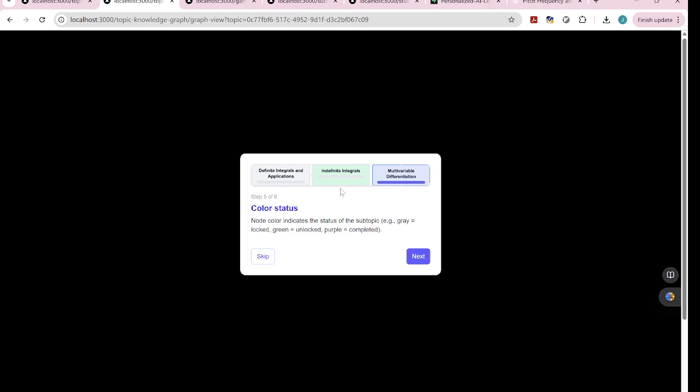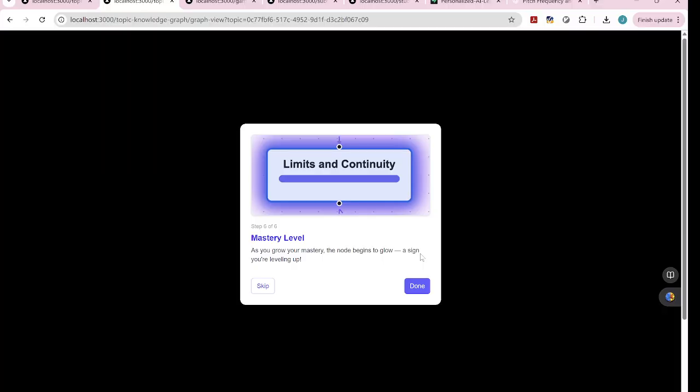We have three main statuses right here: gray, green, and purple. The gray one represents that the current subtopic is still locked, and the green one is active, which are the ones you can work on right now, and the purple ones are the ones that are completed. We also have the mastery level, which I think is part of the motivation system.